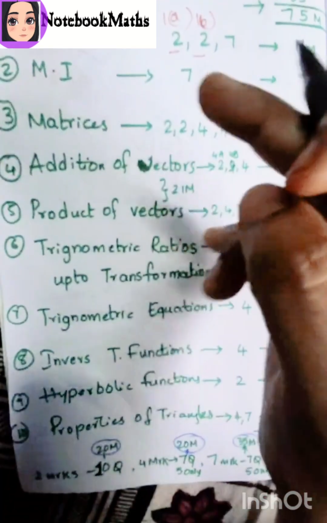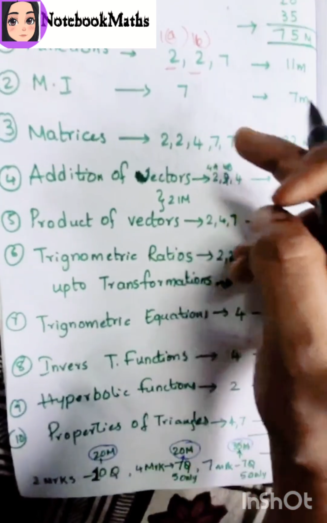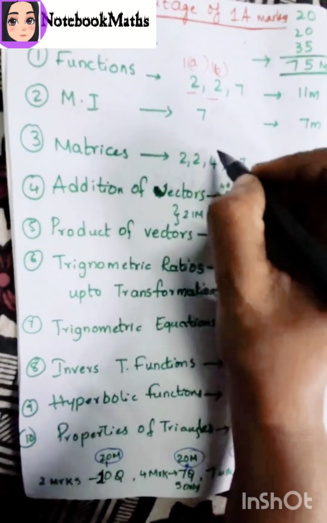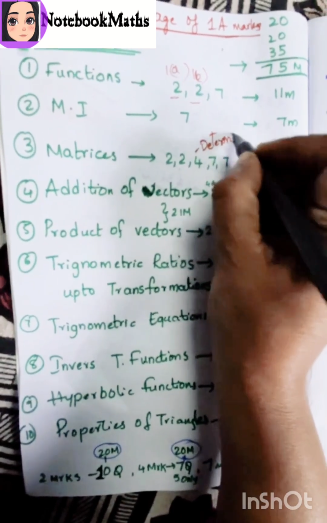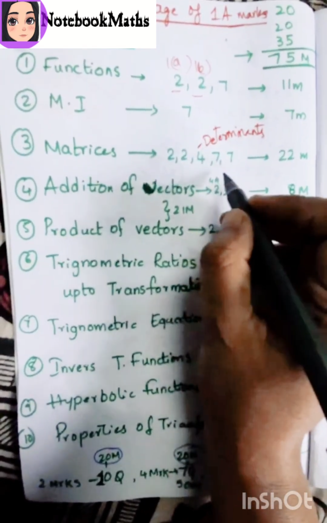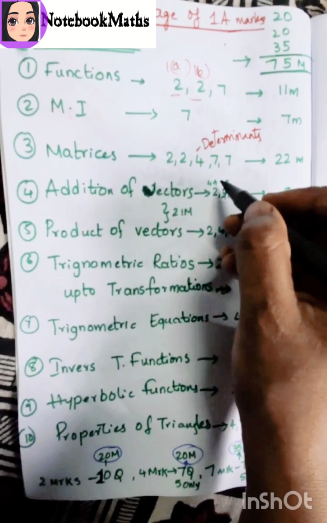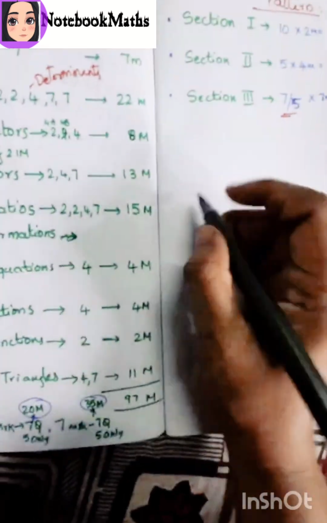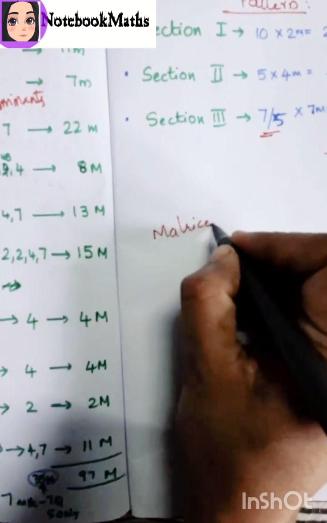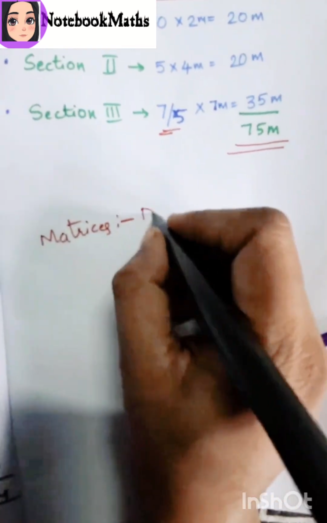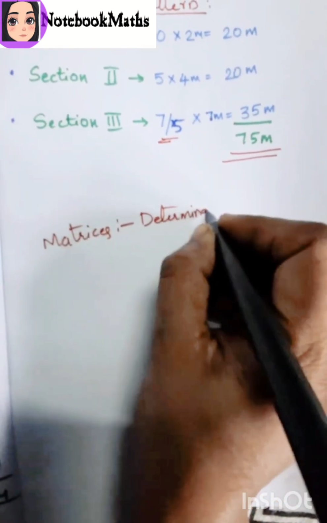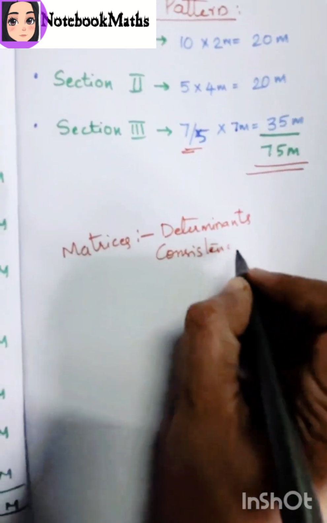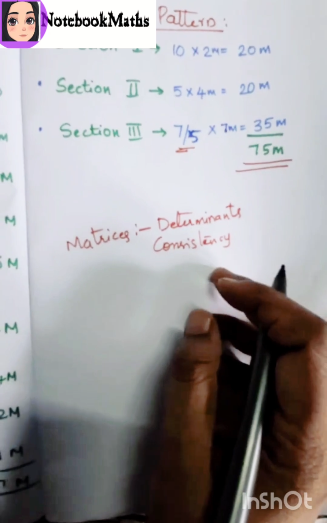For matrices we have to prepare for 2 marks, 4 marks and 7 marks, children. First, the 2 marks we will get in section 1 and section 2. Determinants are also important. And in section 3, rank of a matrix and consistency and inconsistency topics are there. First, matrices: in matrices I am writing here which topics are there. Determinants for 4 marks we also have to prepare, and from the consistency and inconsistency topic we get the question.